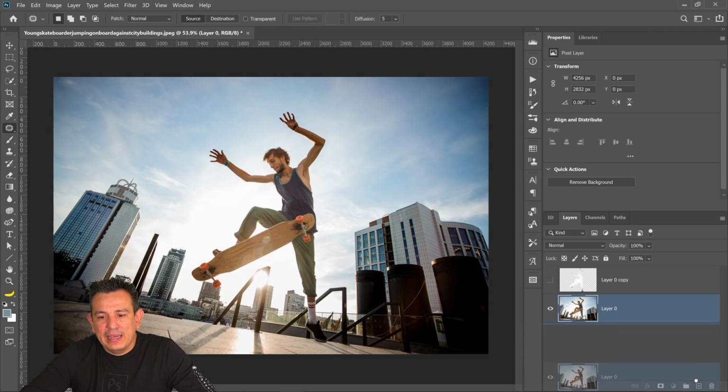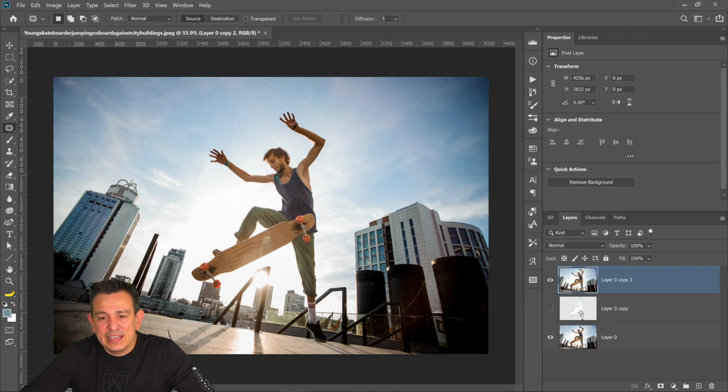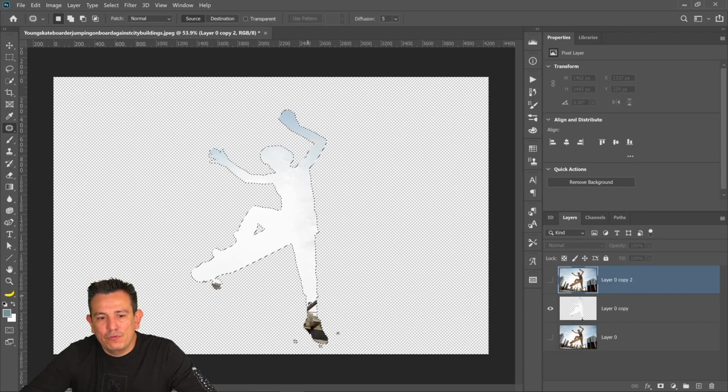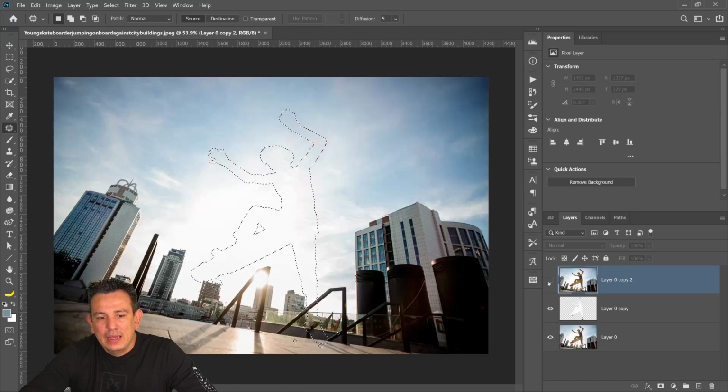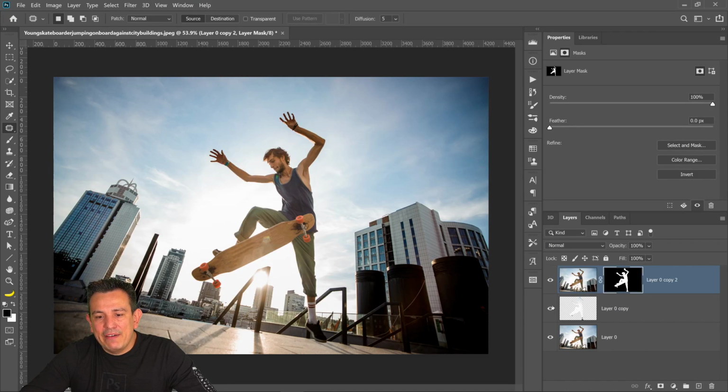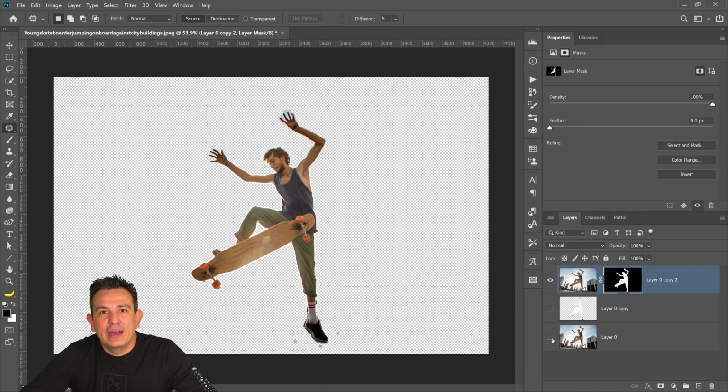So when you have an image where your main subject is now gone, what you can do is now duplicate the original image, go back up, and I'll just hit Control on Windows, Command on the Mac, and click on this layer, the one that we used to fill. The reason I'm doing that is so that I can now create a layer mask and I have a layer just with my skater.